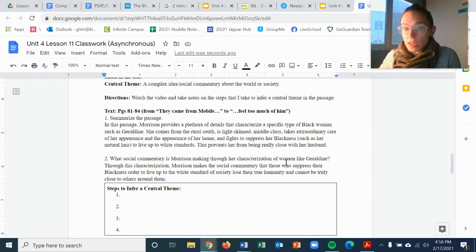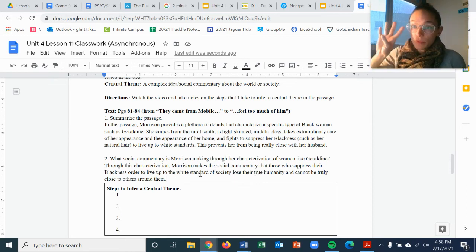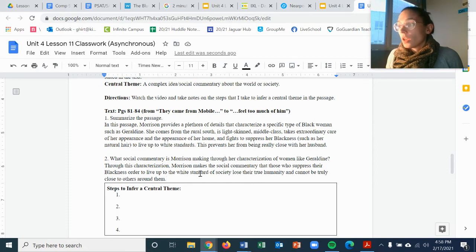But try to make it more complex, right? What happens as a consequence of that, right? These women want to live up to these standards, but what does that do to their lives and their relationships? So again, step 4, the last step, you are making an inference about the theme, the social commentary, by connecting all these details to our thematic topics that we have been talking about.